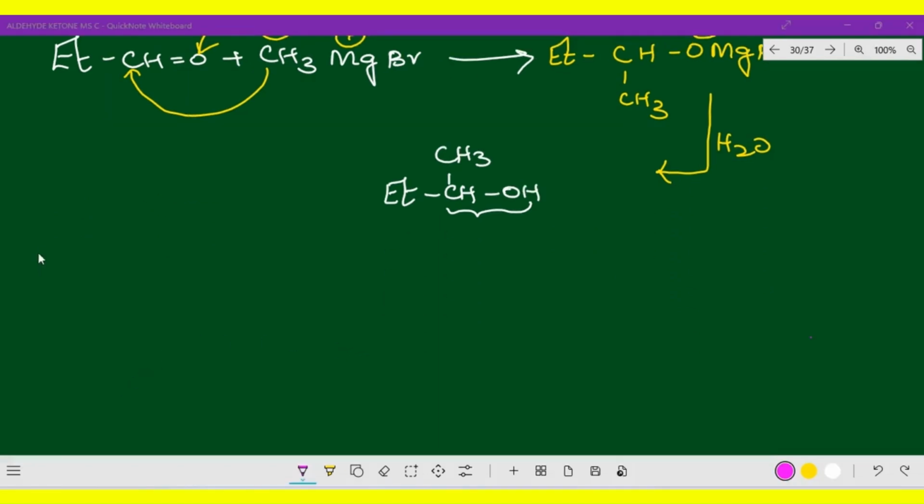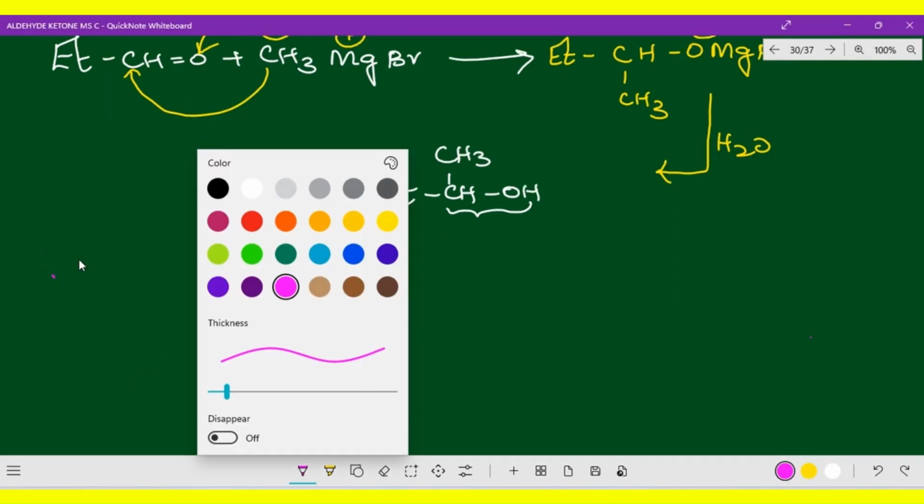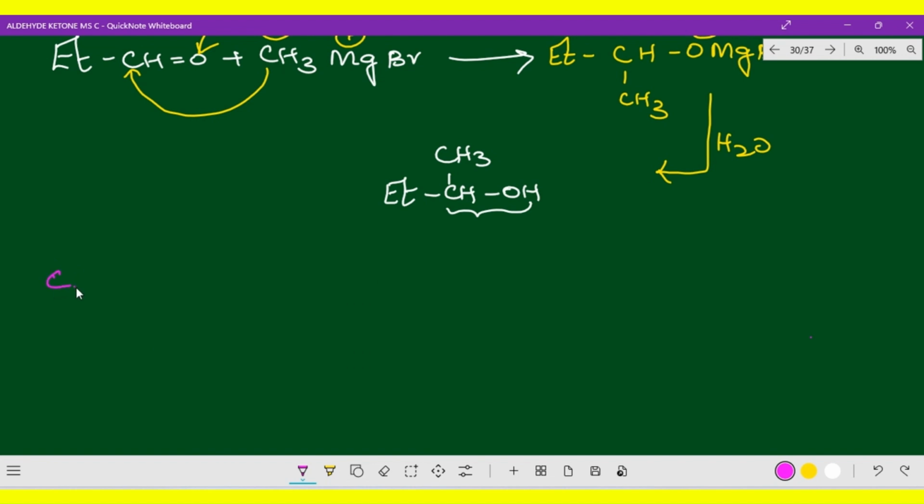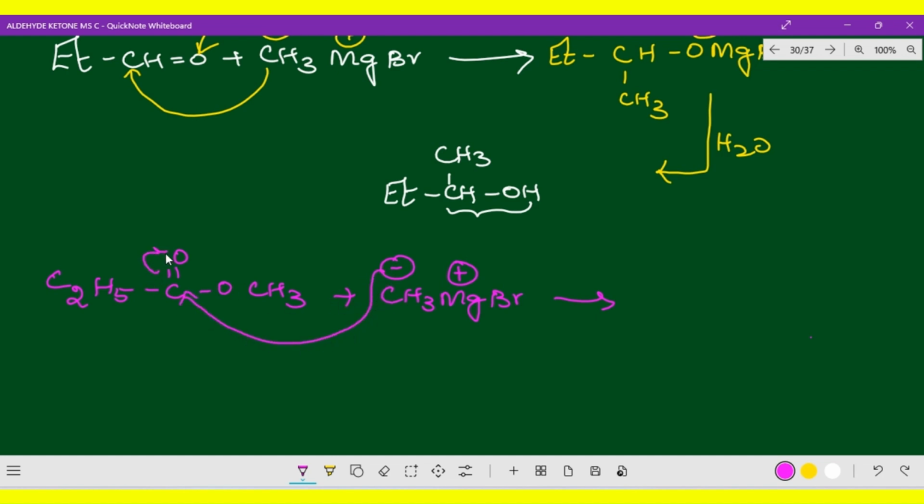The second option is the ester, C2H5, C double bond O, O, CH3. So this ester is combined with CH3MgBr. Again, this is the minus charge and this is the plus charge. The minus charge is attracted towards the carbonyl carbon, and this OCH3 is the leaving group. Now what is the product you are getting? Here you will get C2H5, C double bond O, and MgBr goes and attaches over there.